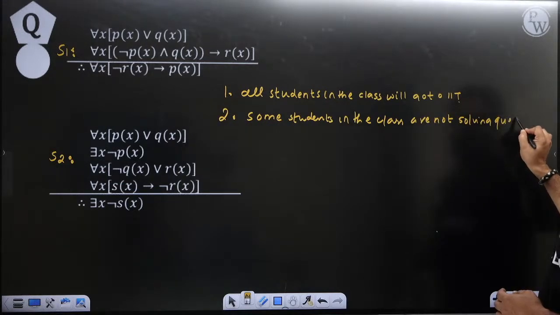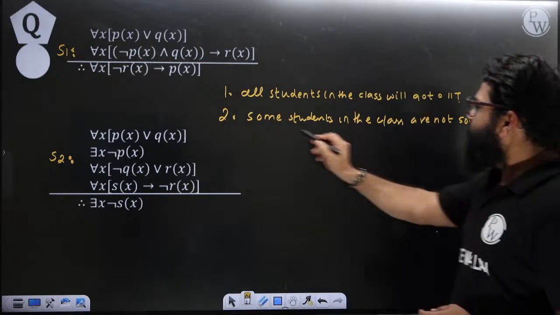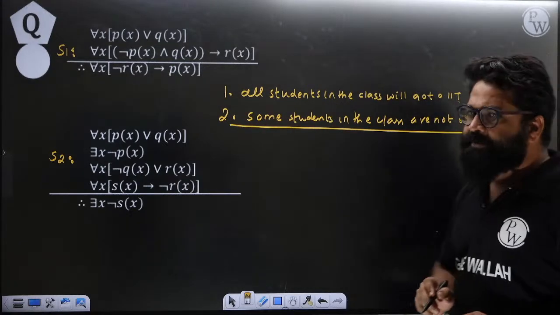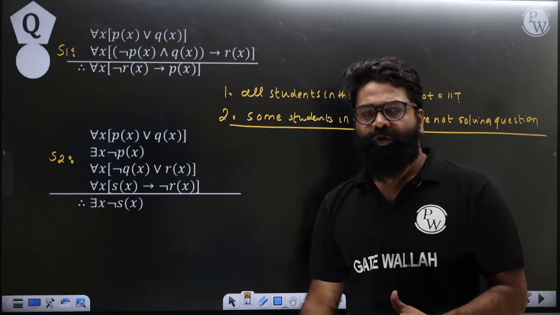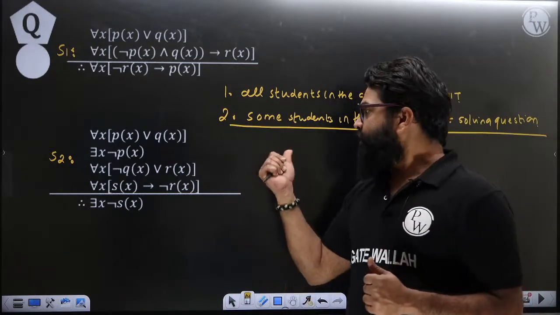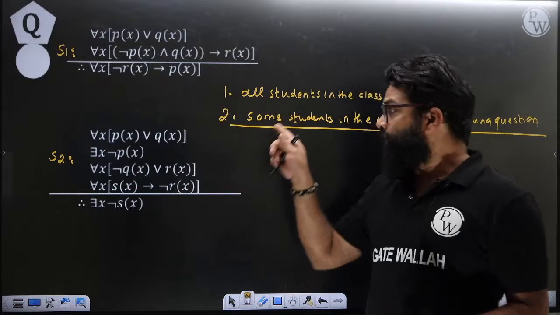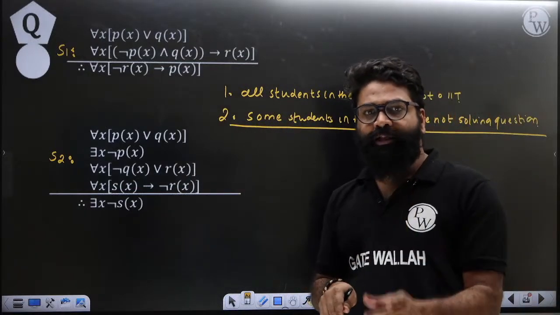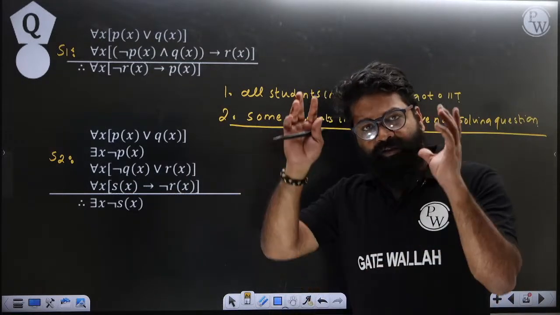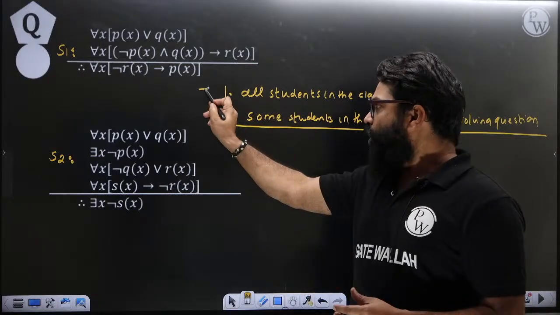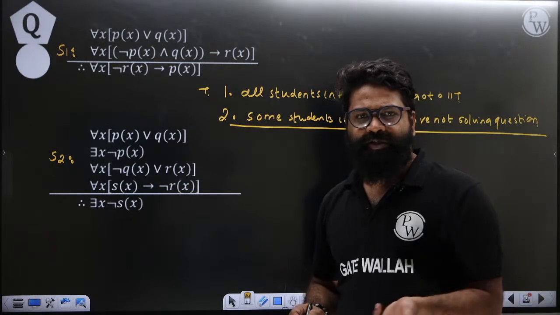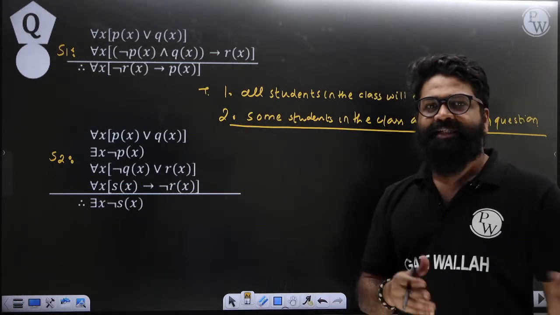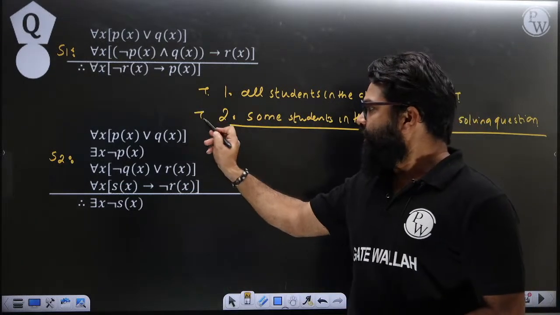Just forget about logic. You just try to understand these two types of statements. All students in this class will go to IIT. This is my first statement, and it is true, because we always take premises as true. Everybody knows about it. And some students in this class are not solving the questions. So this statement is also true.